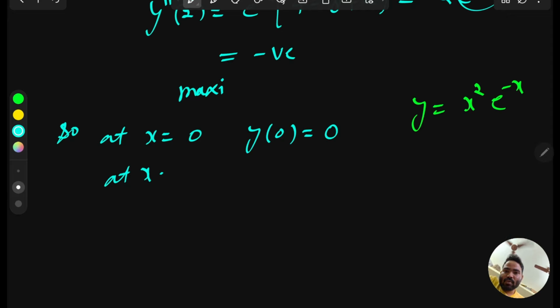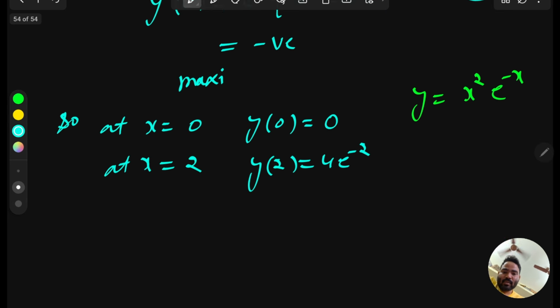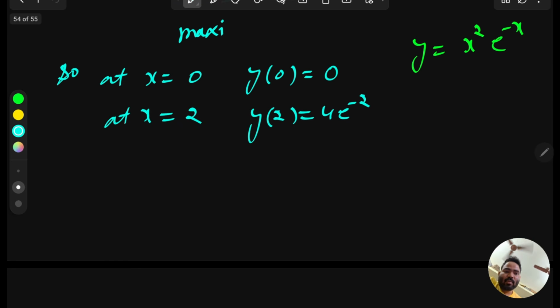At x equal to 2, y is just 4 e to the power minus 2. So the coordinates of the minima and maxima points are (0, 0) and (2, 4e to the power minus 2).